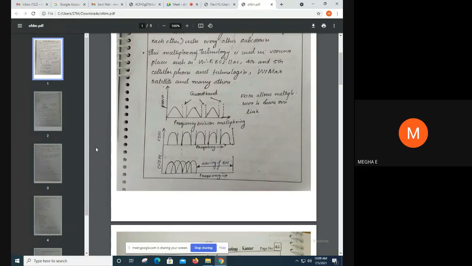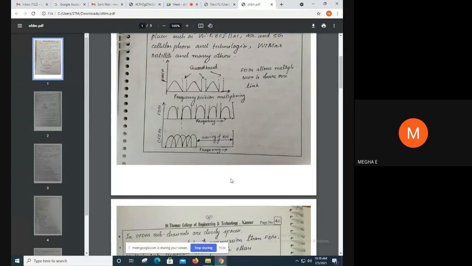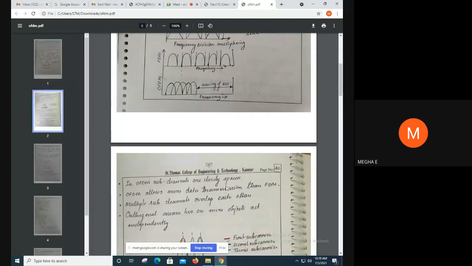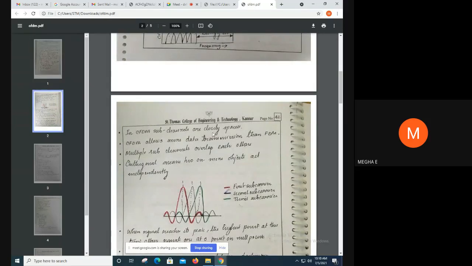So the advantages of subcarrier, it is bandwidth efficient, that is since there is no guard band used, and it enables parallel transmission and it increases the data rate also. So this OFDM supports high data rate. And this OFDM, the subchannels are closely spaced, and this OFDM allows more data transmission than FDM. Since they are closely spaced, more subcarrier can be allocated, so high data rate also is possible in OFDM compared to frequency division multiplexing.